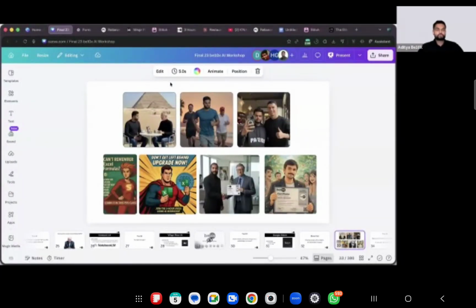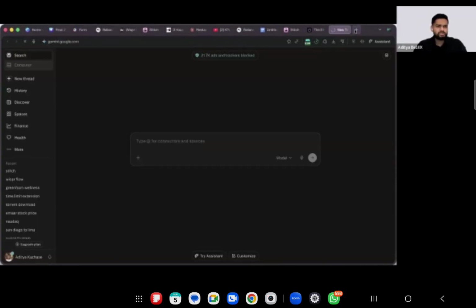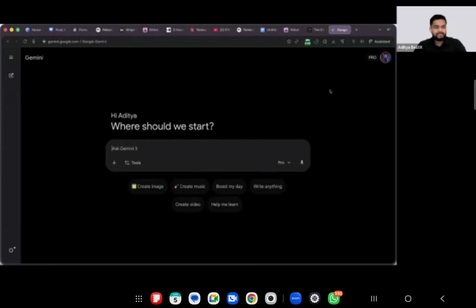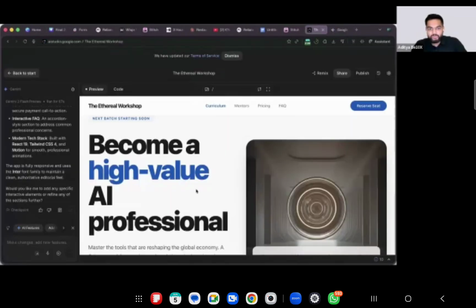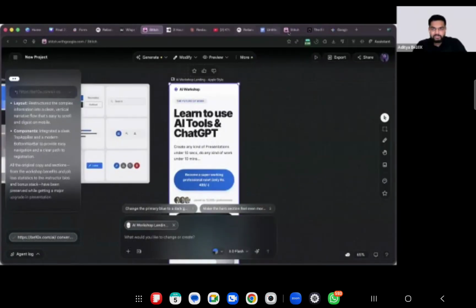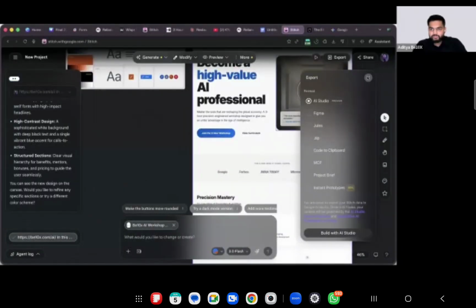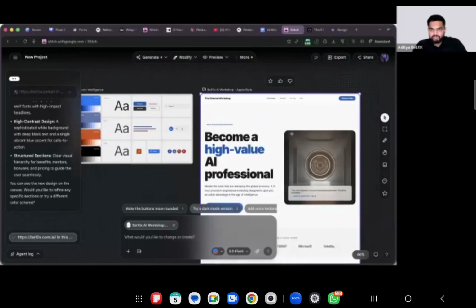So the tool which I'm going to use is called Gemini. You can use ChatGPT as well. It can also do the same thing. No problem in that, you can use whatever you want. I use Gemini, and I also use ChatGPT. It also creates realistic images. Okay. So what I'll do is simply screenshot this from Stitch only. Let me just screenshot it from Stitch.